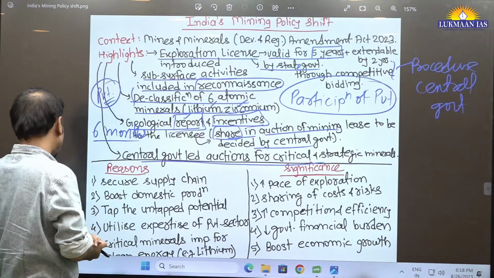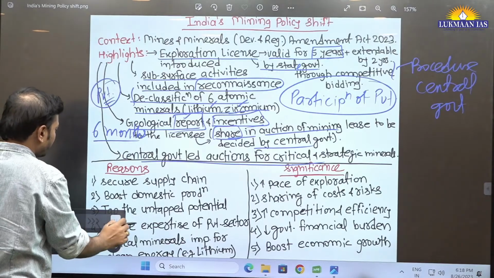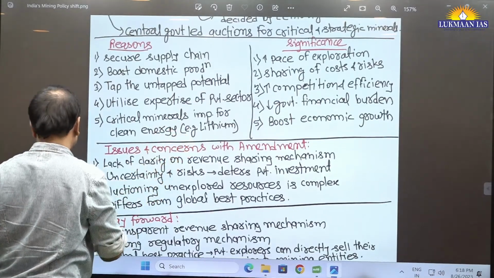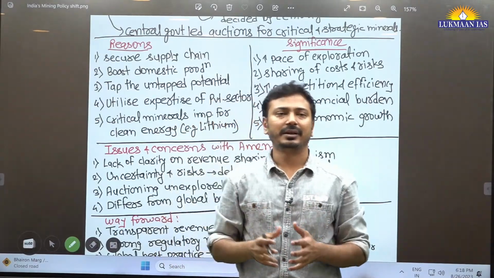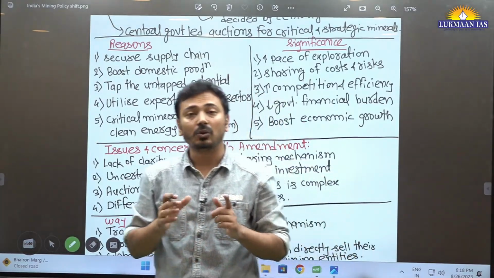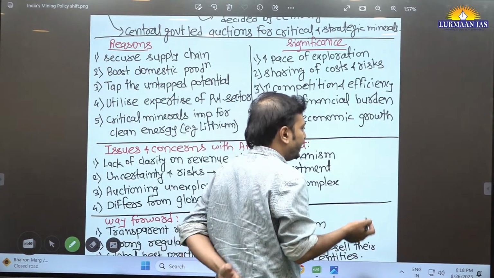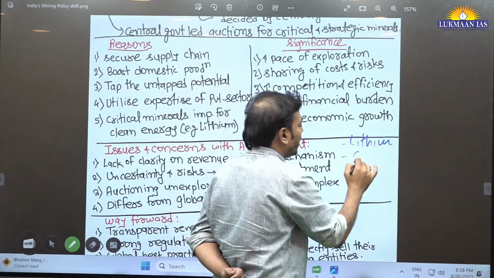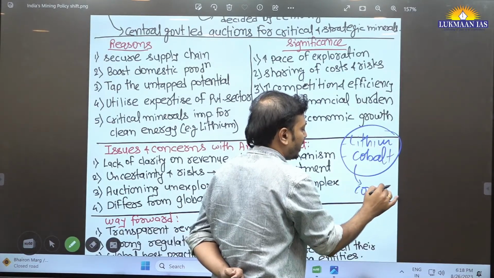Fine. Now you have understood the important changes that have been done in this particular act. Now, why have these changes been adopted by the government? Reasons. The important reason is that there are obstructions and disruptions in the global supply chains of these critical minerals. Like for example, lithium, cobalt, these minerals are concentrated in certain parts of the world.